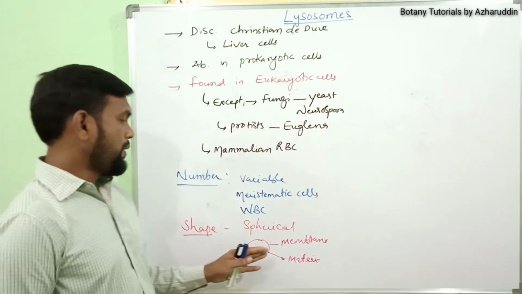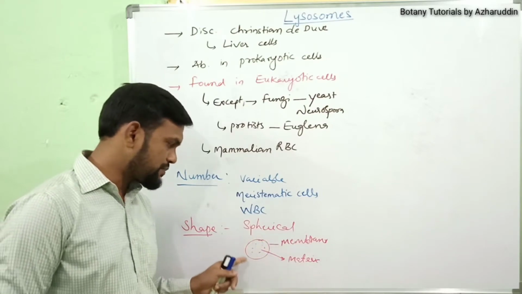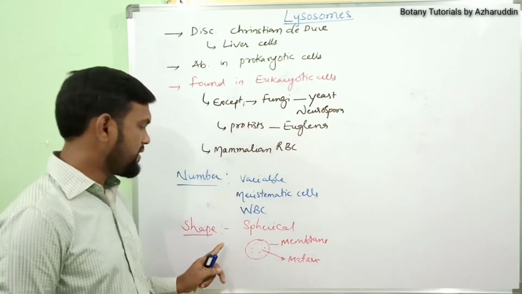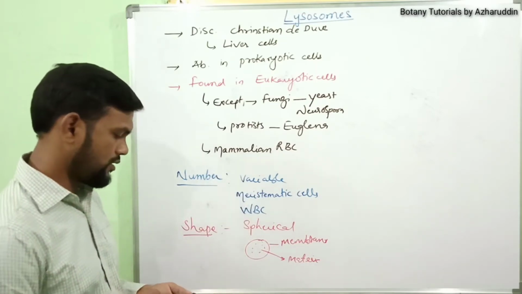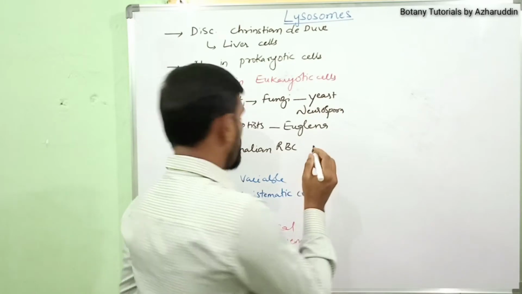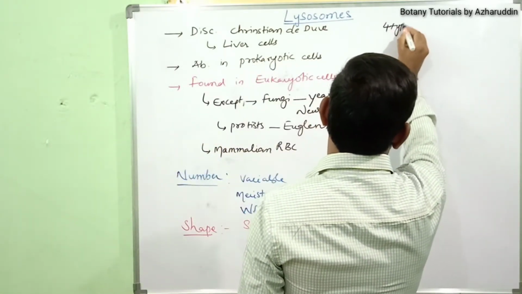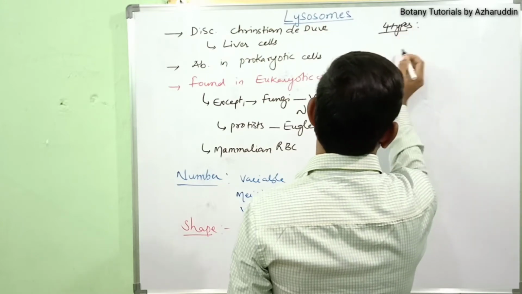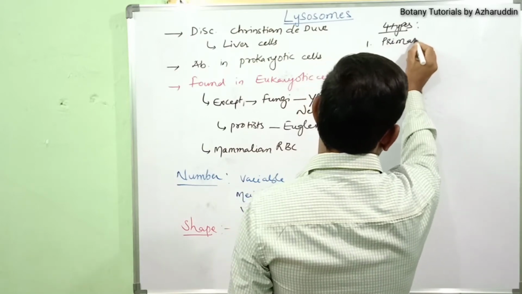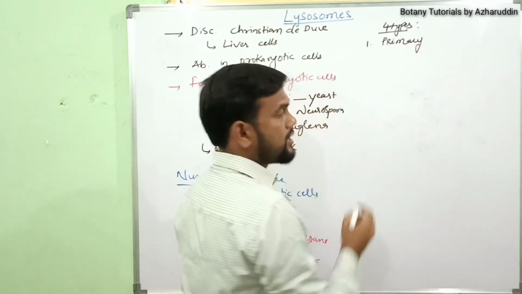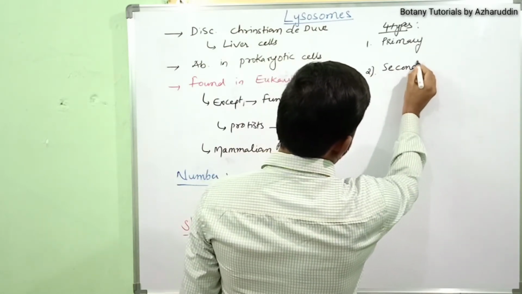Based on the nature of the matrix present inside the membrane, these lysosomes are again classified into 4 types. Understand? I am writing here 4 types. What are those 4 types? First one, primary lysosomes. Second type is secondary lysosomes.